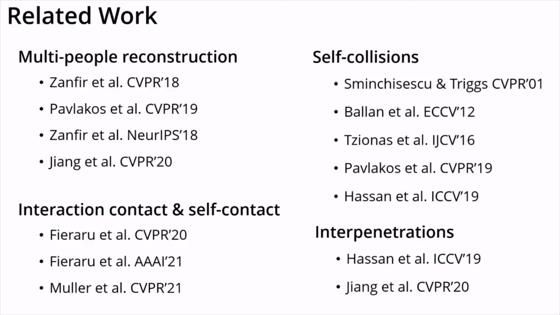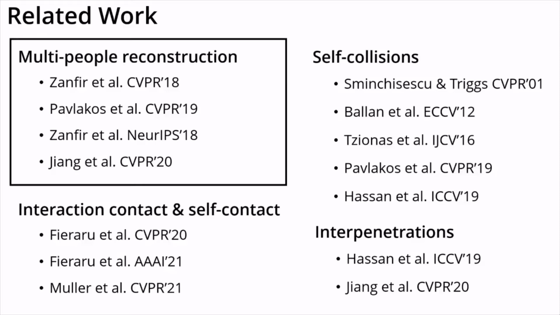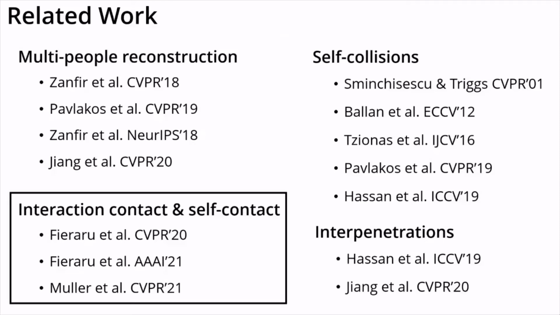A couple of multi-person reconstruction methods have been proposed lately. While some of them are optimization-based, others are based on learning. When trained, they are either top-down or bottom-up. Here we propose a top-down method and use the GHUM statistical body model to represent the humans. To reconstruct contact, recent works have proposed learning either the interaction contact between people or the self-contact. In our work, we bypass predicting contact signatures and instead directly learn the 3D reconstruction using contact annotations.